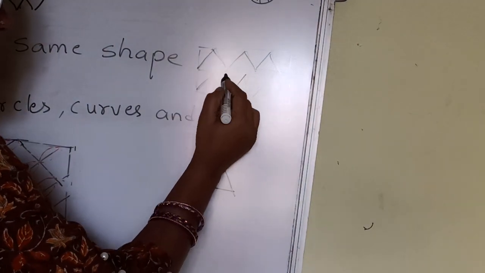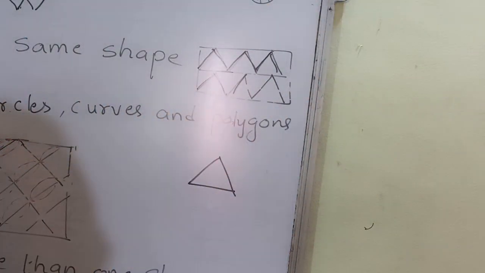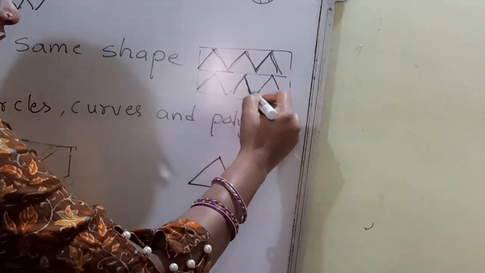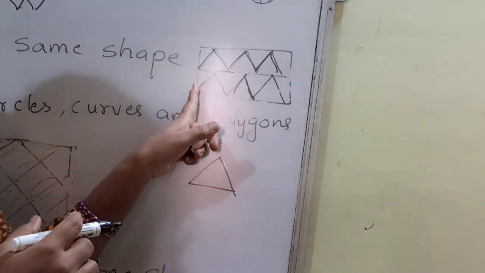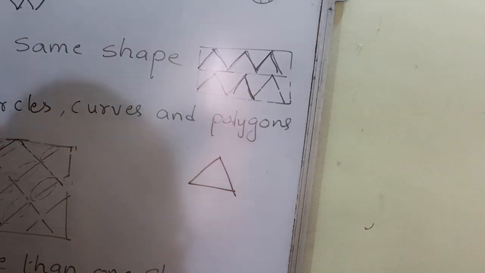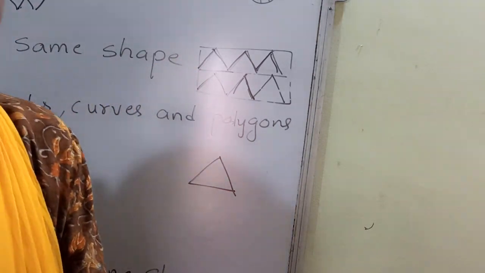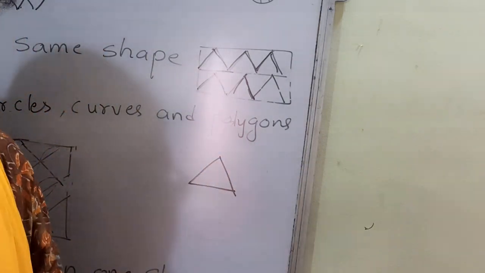Here also you can see the triangle. Here also you can see the triangle. So it is made up of the same shapes. This tessellation is made up of the same shape. Which shape did they use? Triangle. In your floors, you can usually find square and rectangle shapes. Next, tessellation with circles, curves and polygons.